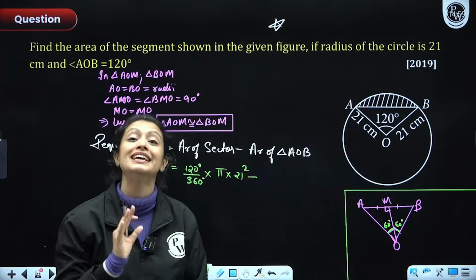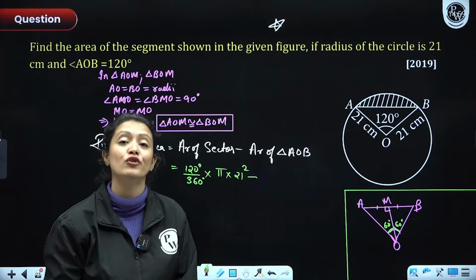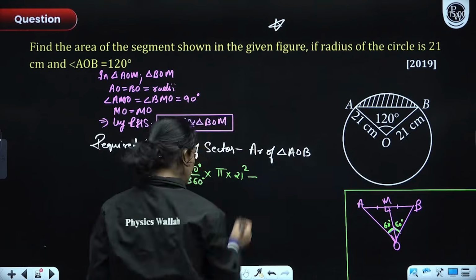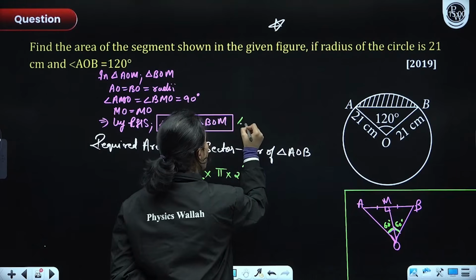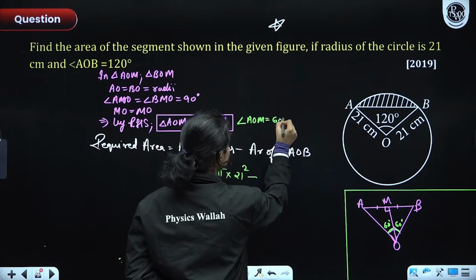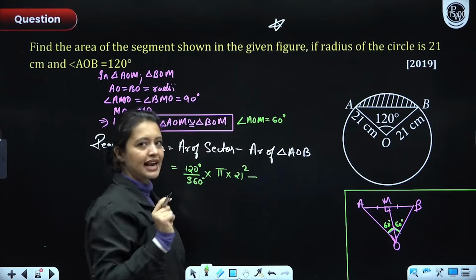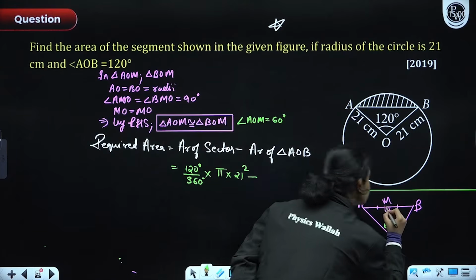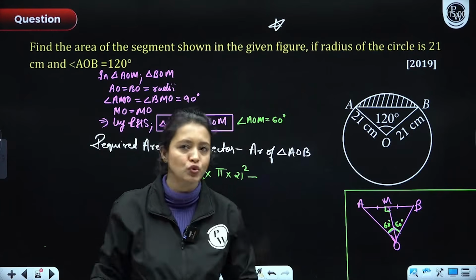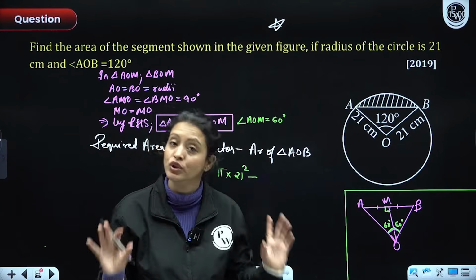All of these by CPCT, corresponding parts of congruent triangles are equal. You have learned that in 9th grade. So here I'll say that angle AOM is equal to 60 degrees. As soon as I say that angle AOM is 60 degrees, this angle is 90 degrees. Now all of you have studied introduction to trigonometry. We know the usage also.